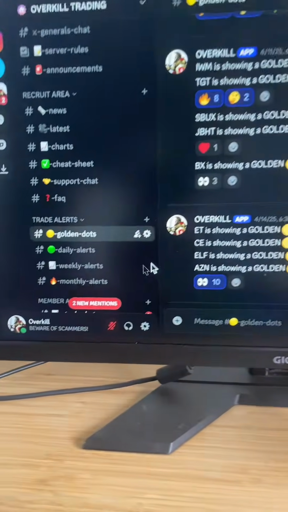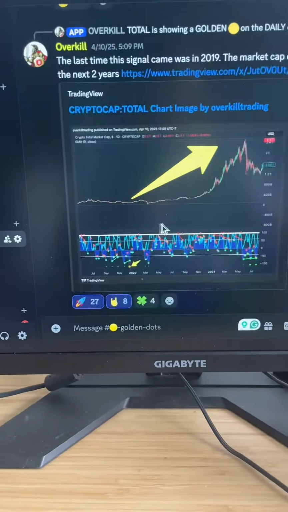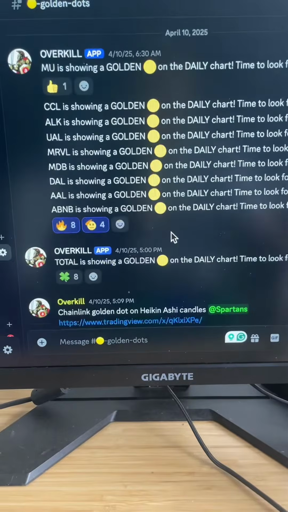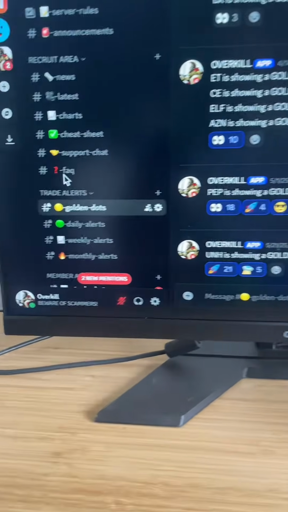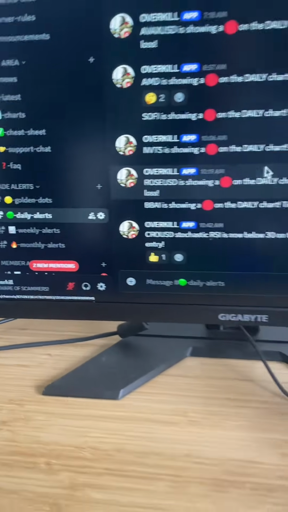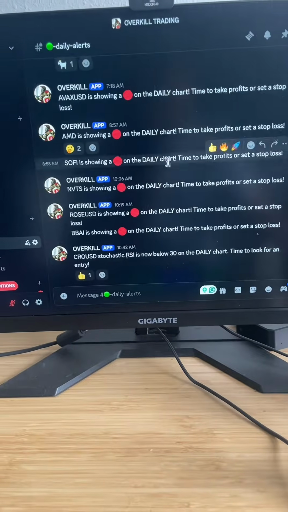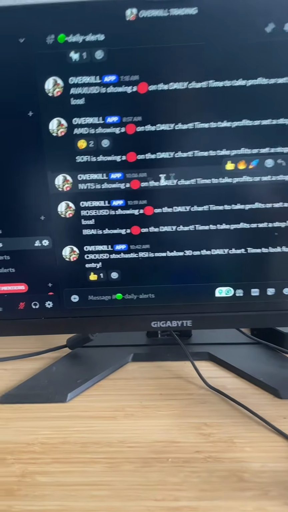And those golden dots are called out over here inside of the Discord. We call all those out over here inside the Discord, so you guys get all those signals. We also call the daily alerts out. These are the red and green dots that we talk about here. These are called out on a daily basis.